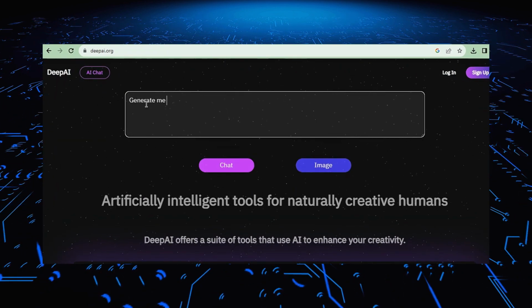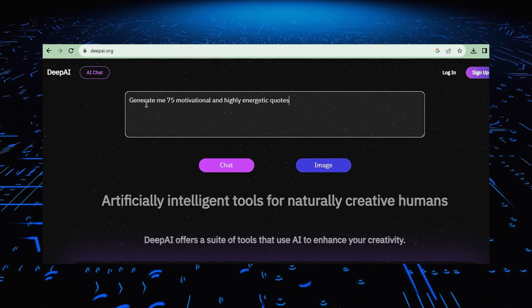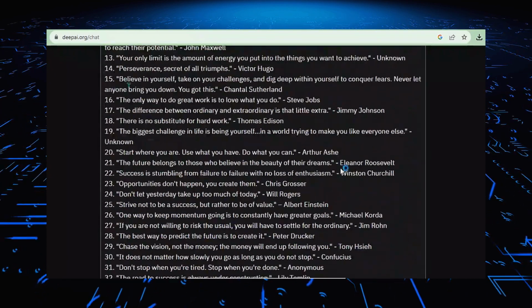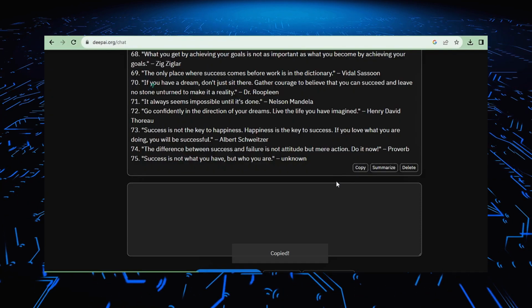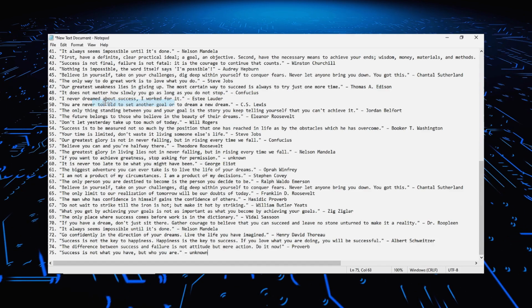And in the question box type, generate me 75 motivational and highly energetic quotes. As you can see, all the quotes are being generated in just a few clicks. After getting all the quotes, copy all the quotes and paste them in an empty document or notepad.